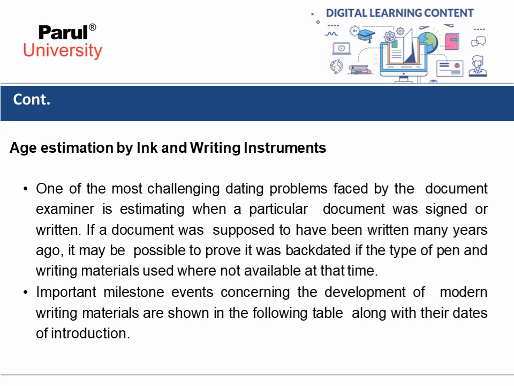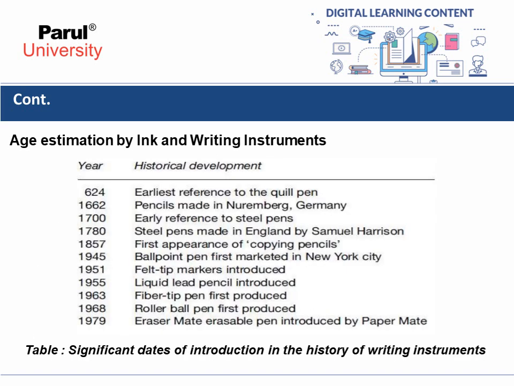If a document was supposed to have been written many years ago, it may be possible to prove it was backdated if the type of pen and writing materials used were not available at that time. Important milestone events concerning the development of modern writing materials are shown in the following table along with their dates of introduction. Just have a look at this table.